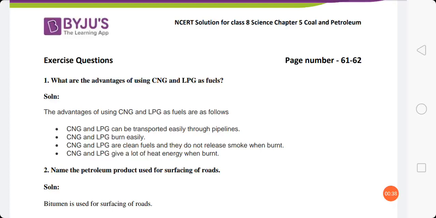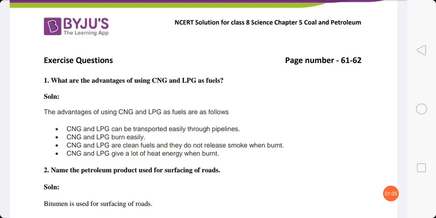So we learned what are CNG and LPG. CNG is compressed natural gas and LPG is liquefied petroleum gas. Both of these are used as a fuel, and CNG and LPG, these are cleaner fuels, okay? When they burn they do not create pollution.